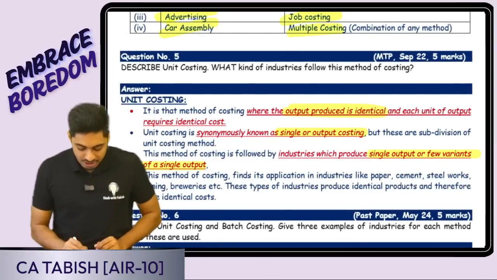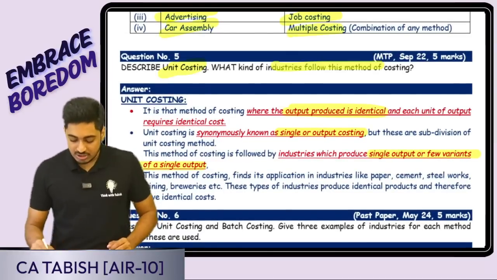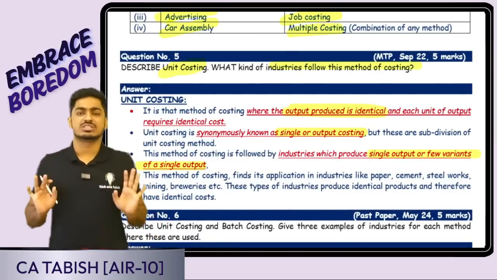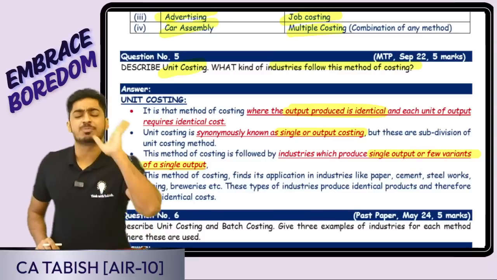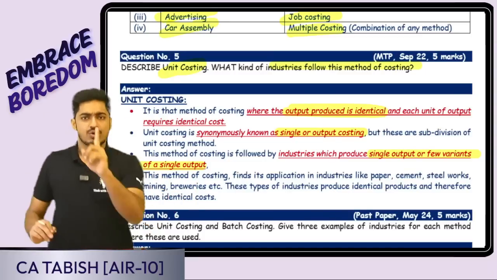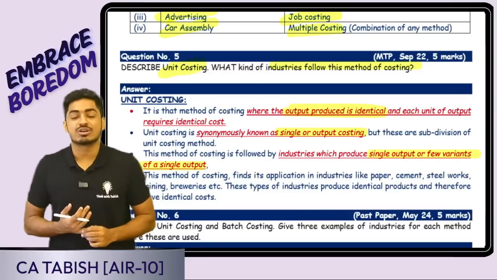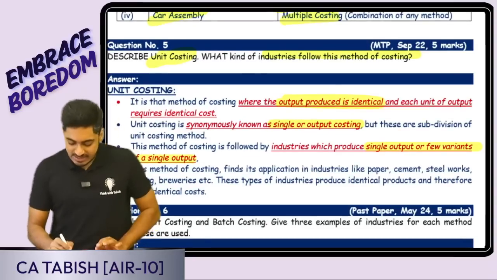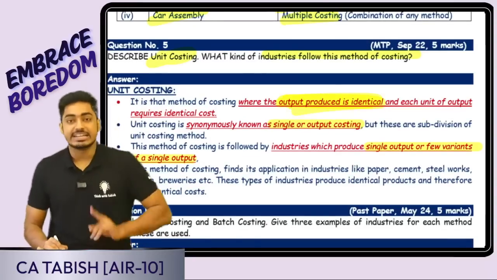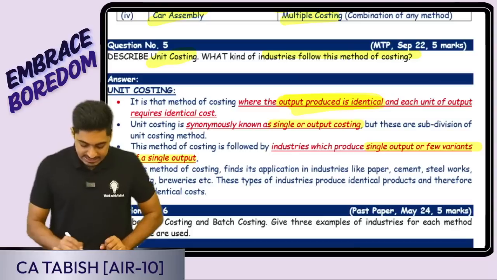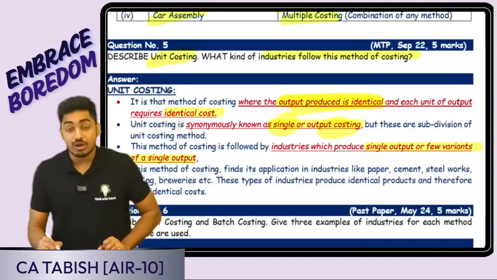Next is going to be unit costing. What is unit costing and which kind of industries follow unit costing? Where the company is producing only one type of homogeneous goods, nothing else. Only one type of product is produced. It is called unit costing. It is also called single costing or output costing. It is a method where the output produced is identical. One product only I am producing, and each unit of output requires identical cost.